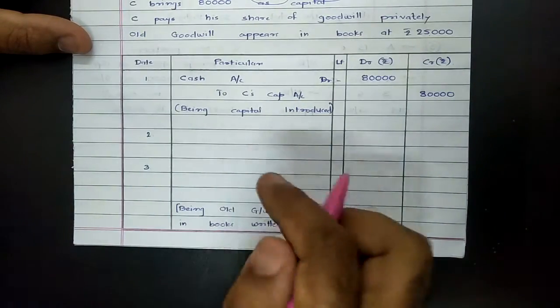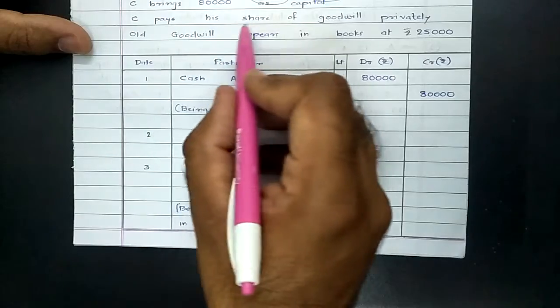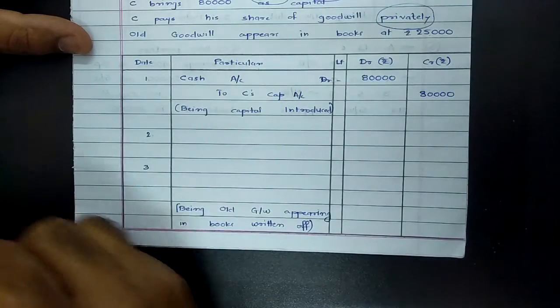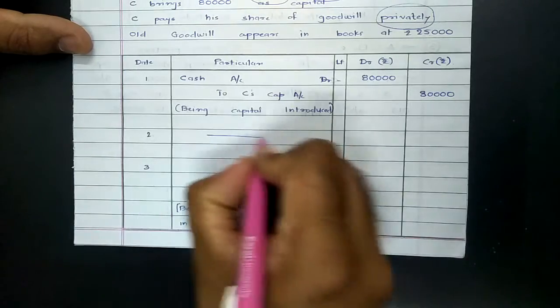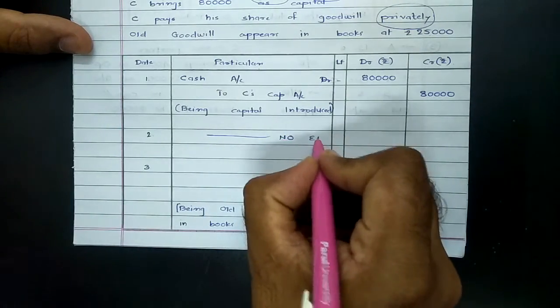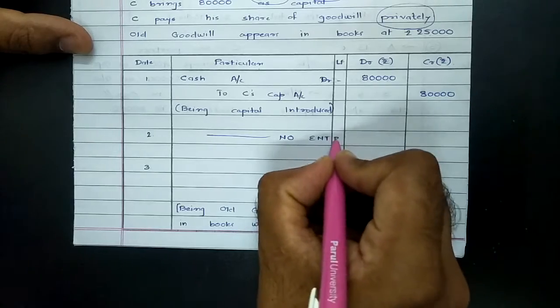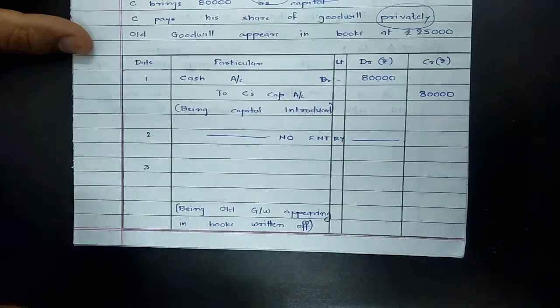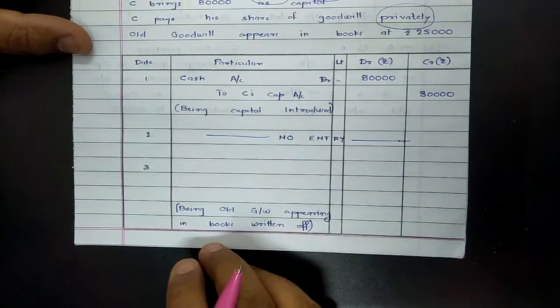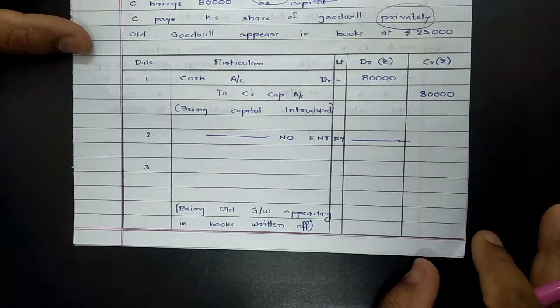Now second thing, this is very important. C pays his share of goodwill personally or privately. Whenever goodwill is paid privately, it is carried out outside the business, so there won't be any entry affecting the books of accounts. So this point has to be kept in mind. Whenever goodwill is paid personally or privately, it will not be accounted for.